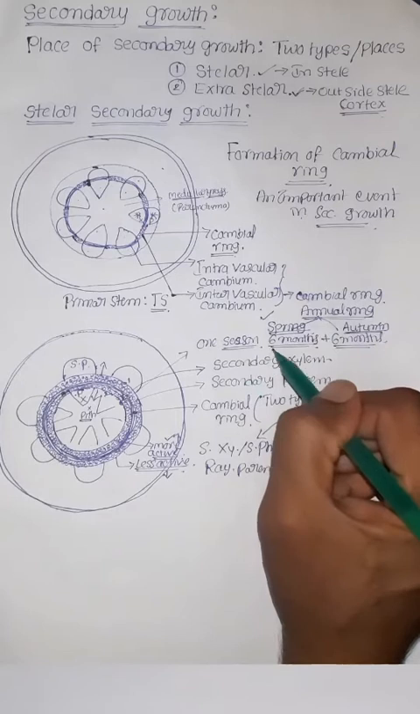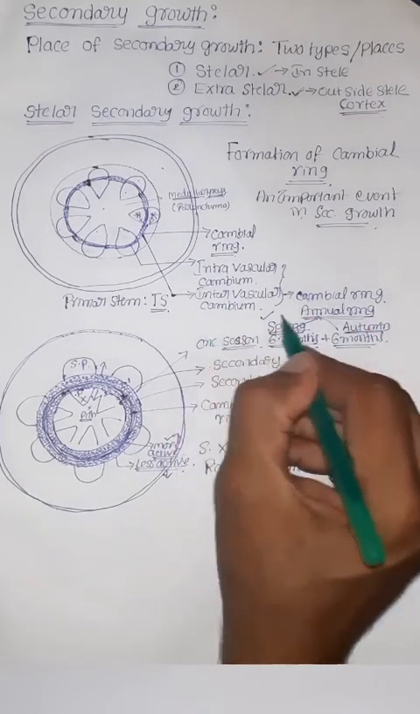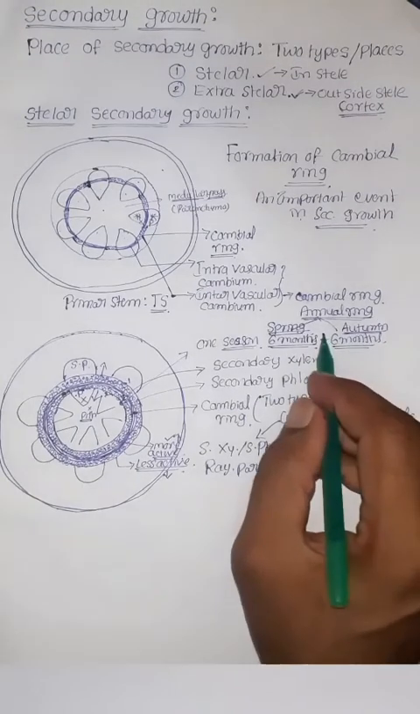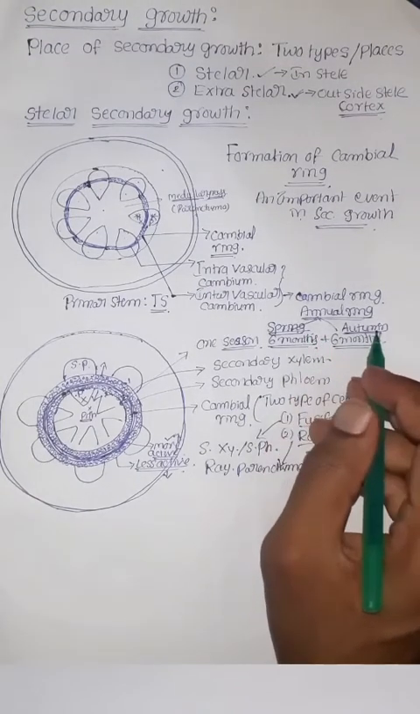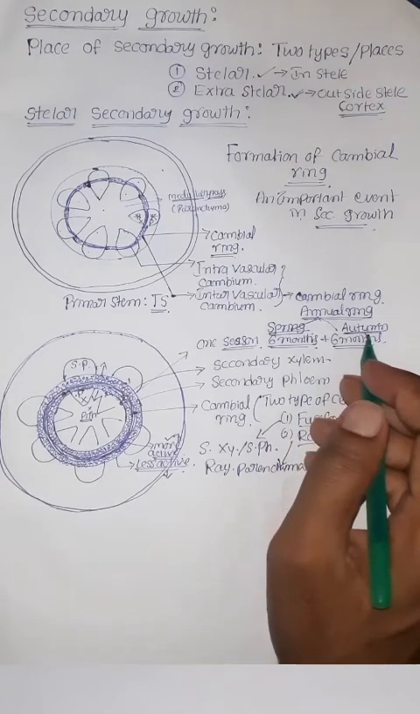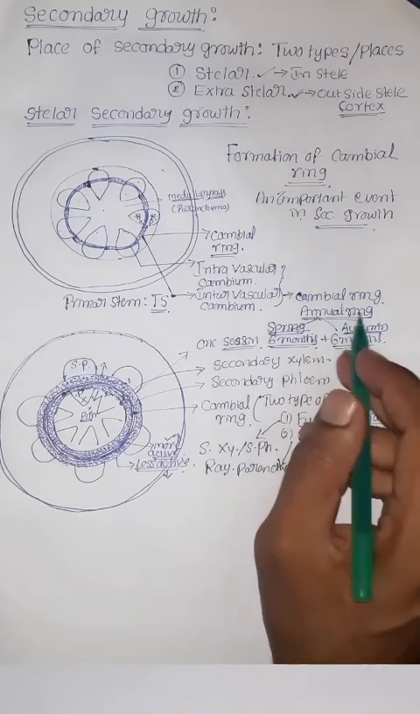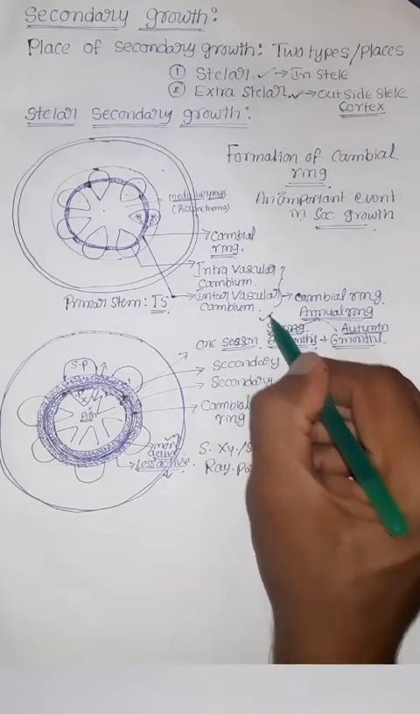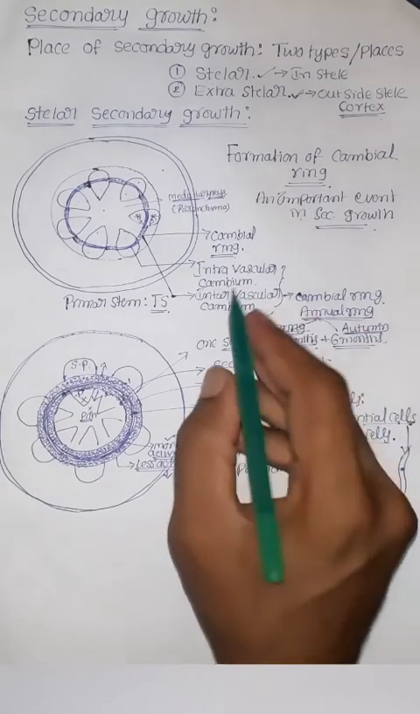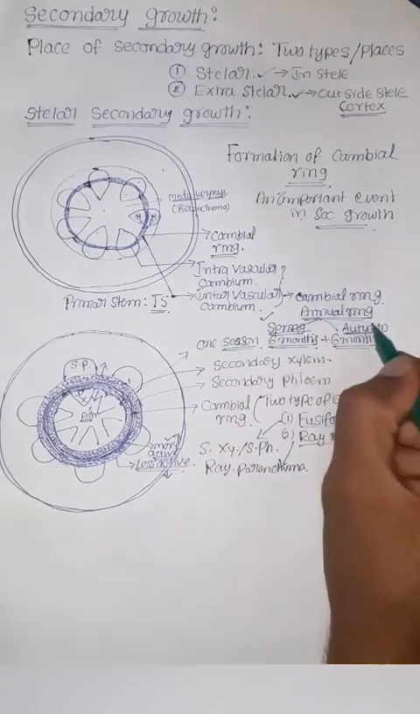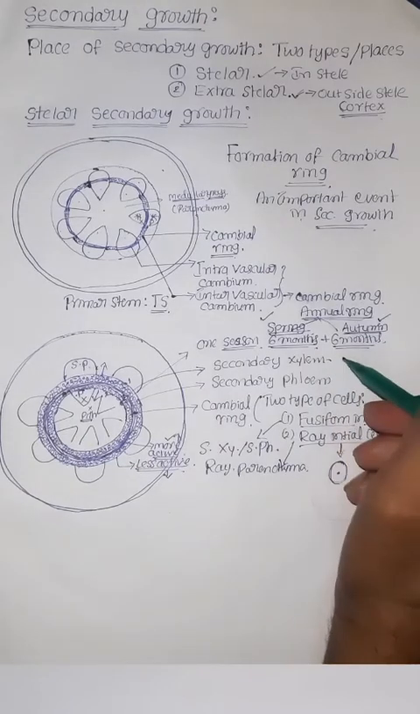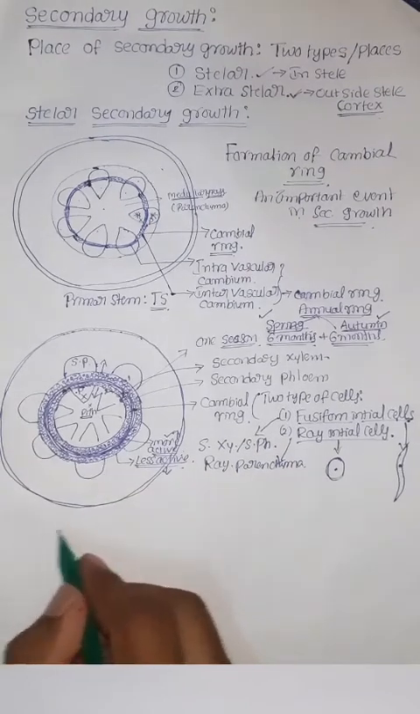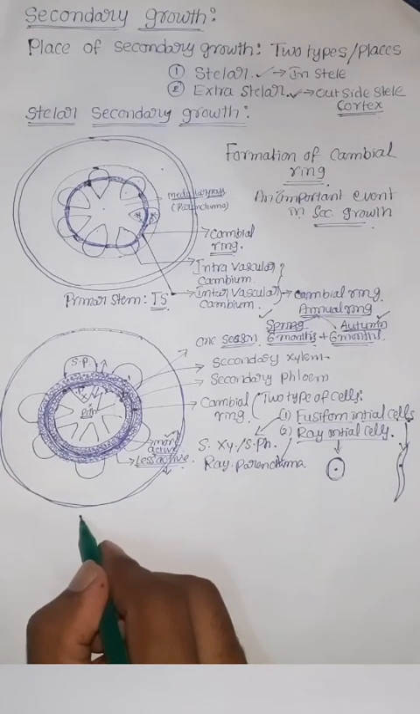Based on the sizes of xylem elements also, we have two types of woods. The wood with narrow pores is known as non-porous wood. The wood with large pores is known as porous wood. So spring wood is considered porous wood, and autumn wood is considered non-porous wood. This is all about stelar secondary growth.